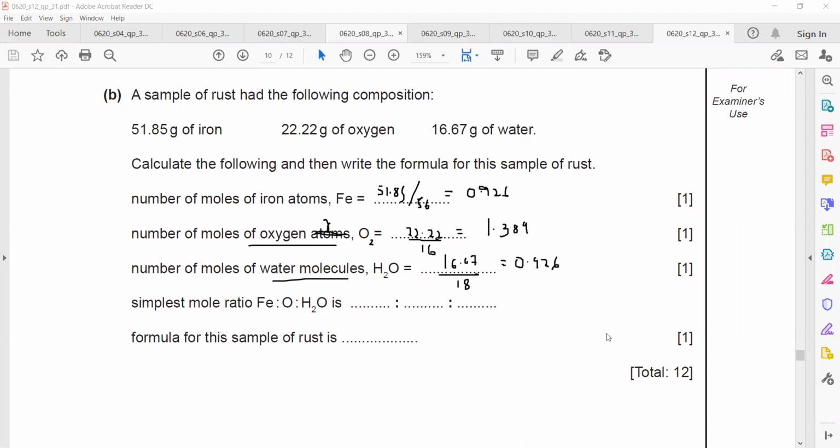Then you need a simplest ratio between them. So how to take a simplest ratio? Divide by the smallest value.